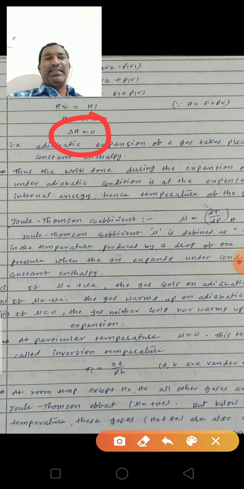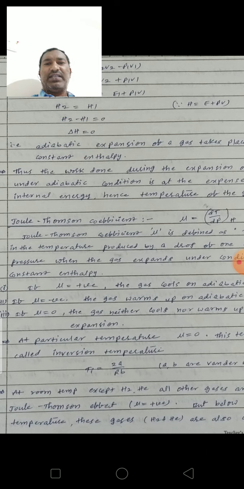So in the experimental part, delta H is equal to 0. The definition of the Joule-Thomson effect: when a gas is allowed to expand adiabatically from a high pressure region to a low pressure region, it is accompanied by cooling. This phenomenon is known as the Joule-Thomson effect.